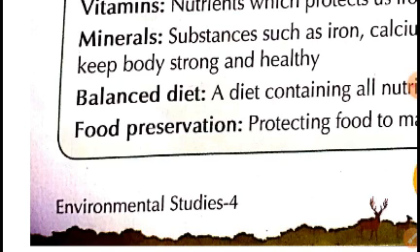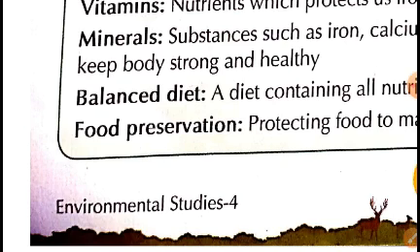As we discussed earlier, our body performs different types of work, so our body needs all types of nutrients in the right amount, so that it performs all the body functions properly.